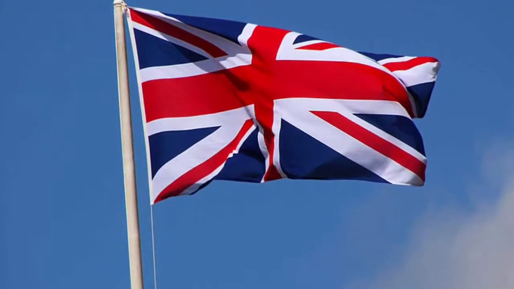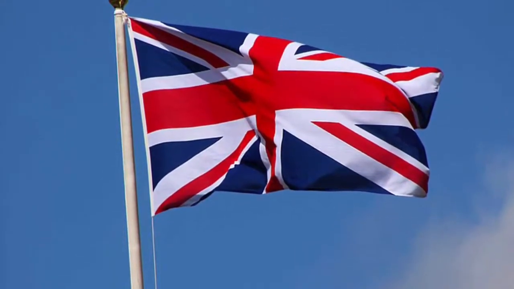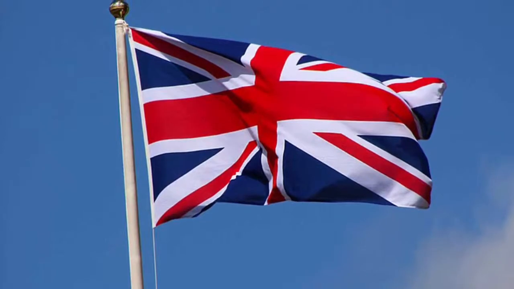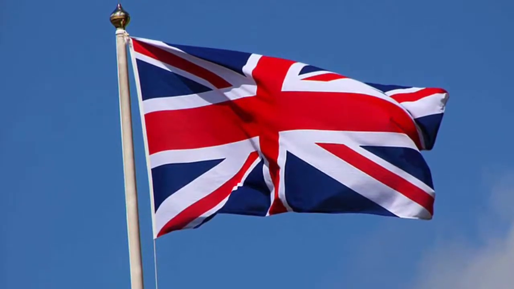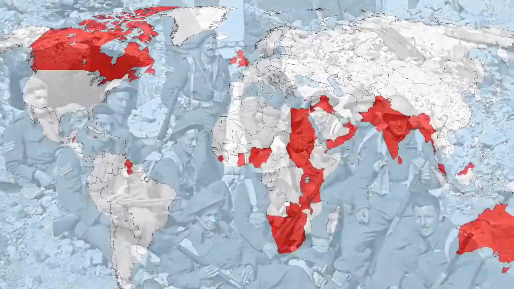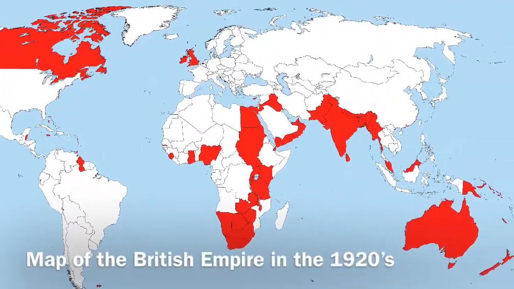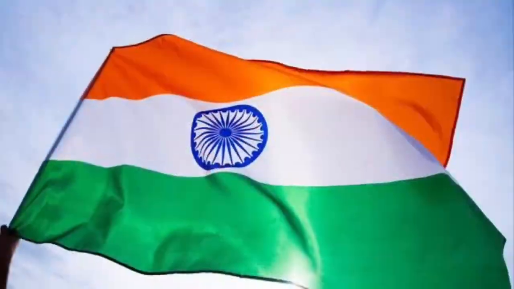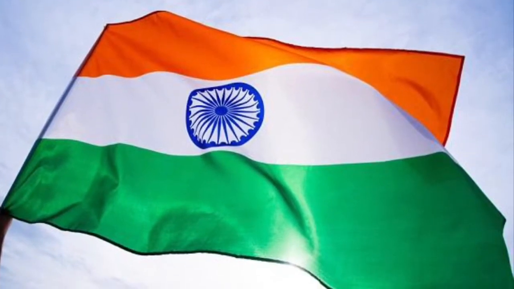The year was 1947. The British and their allies had recently emerged victorious in World War II, but there were some heavy losses. They lost thousands of soldiers and even more money. It was getting costly to maintain their vast and global empire. It was time for India to become an independent and self-governed nation.